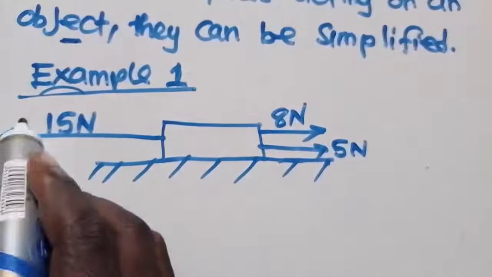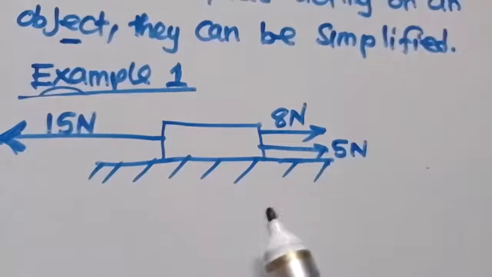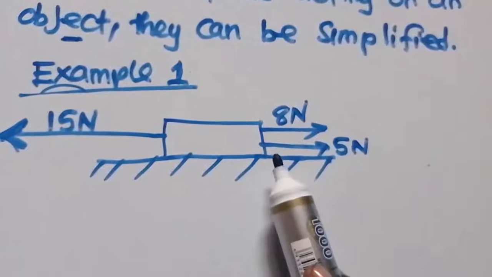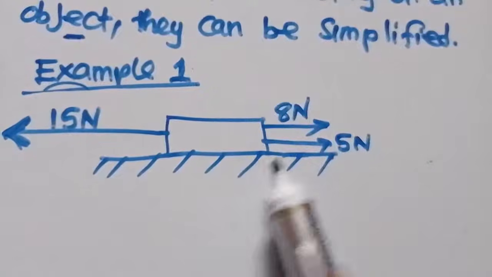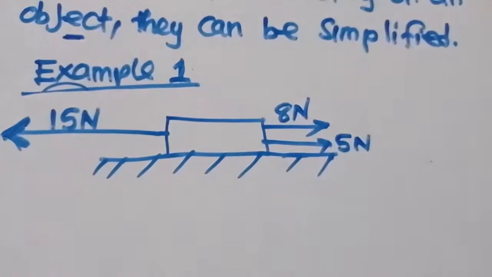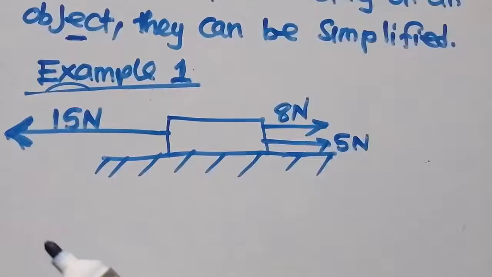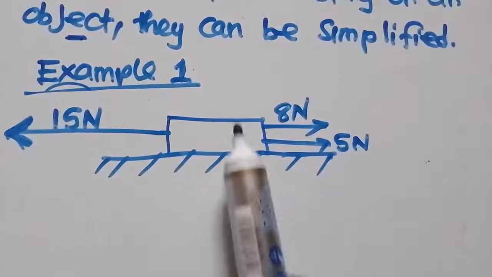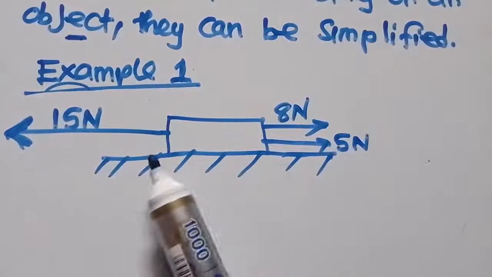Have you seen? So I've got 3 forces acting on this body, which are 8 newtons, 5 newtons, and 15 newtons.